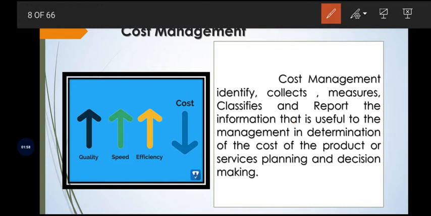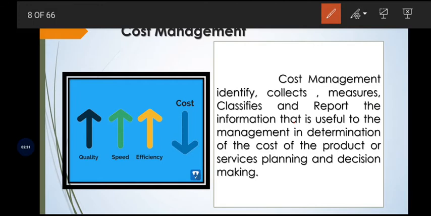So in order to produce the products with the minimum cost, first the organization is going to identify the different alternative sources, from which source the raw material will be available for the business organization with the minimum cost. So that is the first thing.